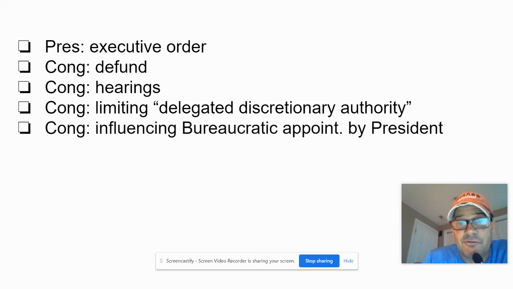Congress also can influence the bureaucratic appointments by the president. So the president appoints the heads of the bureaucracies, the Department of Defense, Department of Education, and a lot of the top administration people underneath the secretaries. By the way, this also fits here with president appointments as well, right? The president can influence through appointment, and Congress can influence through approving or disapproving of the appointments. Of course, that'd be the Senate, not the House.